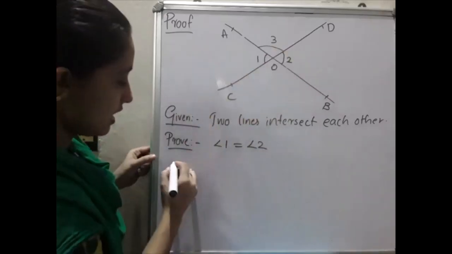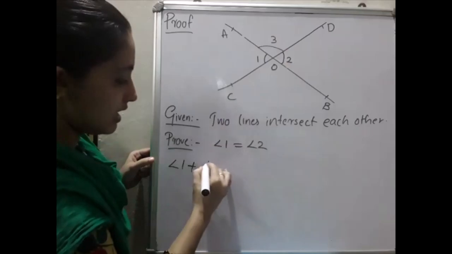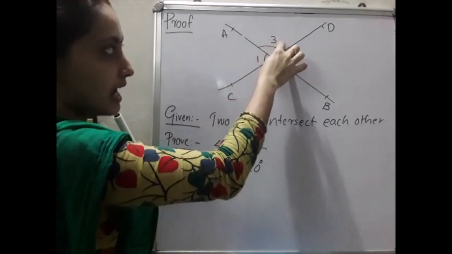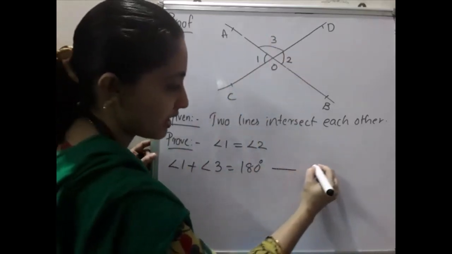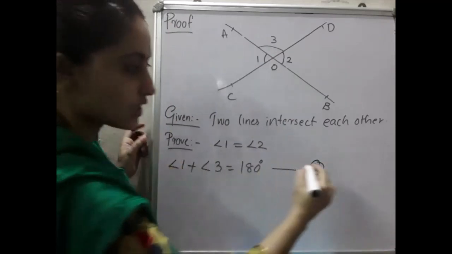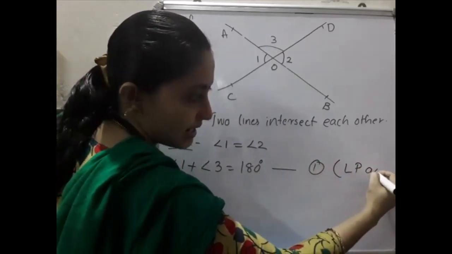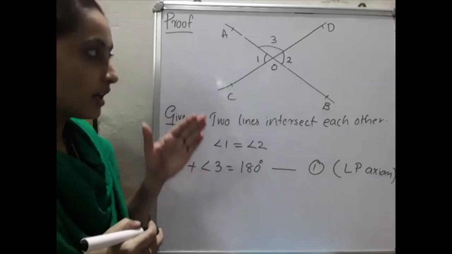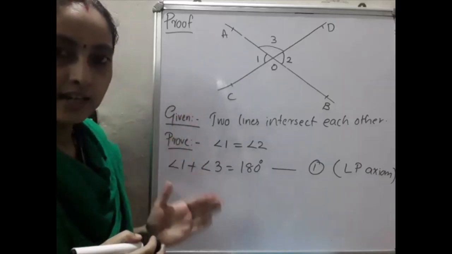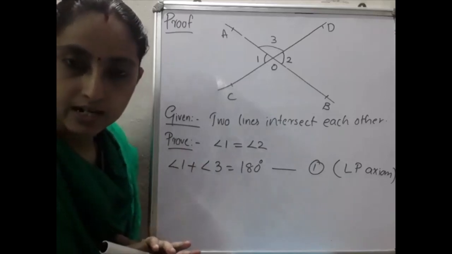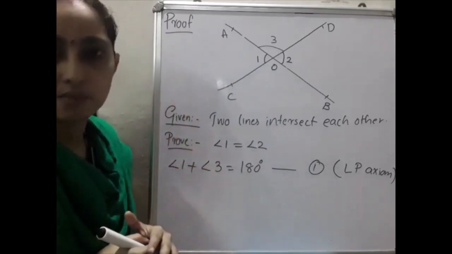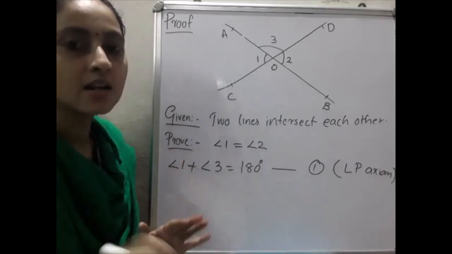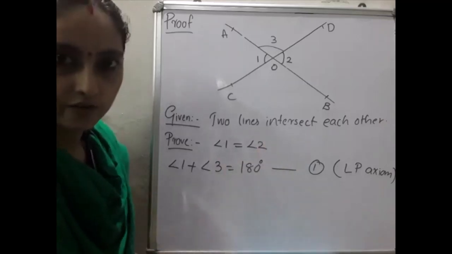So what can we write? Angle 1 plus angle 3 is equal to 180 degrees. That is marked as equation number 1. The reason is the linear pair axiom. You already know the linear pair axiom: if a ray falls on a line, then the adjacent angles are supplementary. Or you can write that the sum of the adjacent angles of a linear pair is 180 degrees.